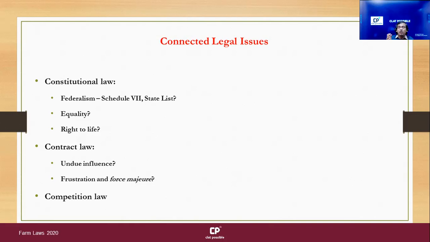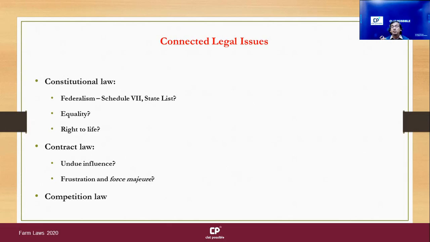As you would know, there is a division of powers between the parliament and the state legislature: there are certain topics on which the parliament can make laws, certain topics on which the state can make laws, and certain topics on which both of them can make laws, right?